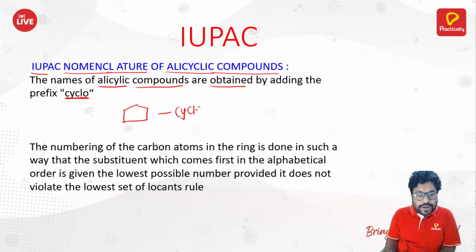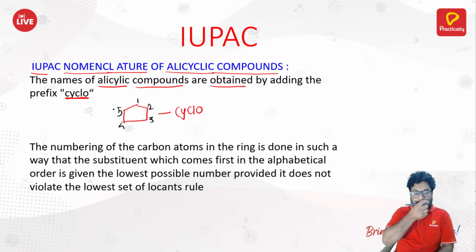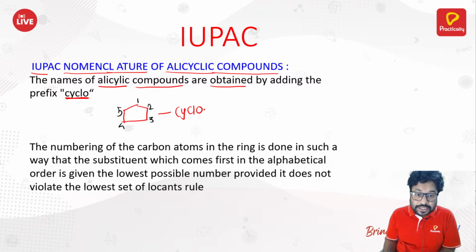How many carbon atoms are there? There are 1, 2, 3, 4, 5 carbon atoms, right? So basically it's a pentane, but since it's a ring, you need to write the prefix cyclo before its name. So it's a cyclopentane.